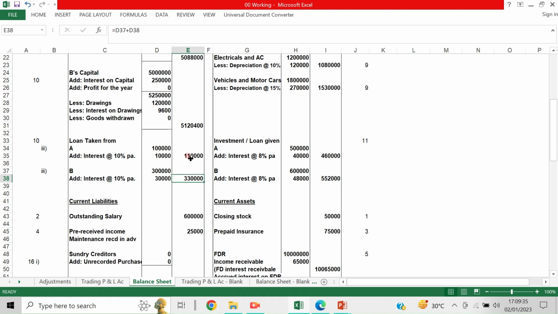Now if the interest part of 10,000 is paid, then the balance in the next year will be 1 lakh again. Or if 30,000 is paid, or if the entire amount needs to be repaid, then the total 3 lakh 30,000 should be paid. Here 1 lakh 10,000 should be paid. So that entry will be like this. This will automatically come because this is a loan balance taken, and this is interest. It was not mentioned in the trial balance, so that is the reason this adjustment entry is passed.